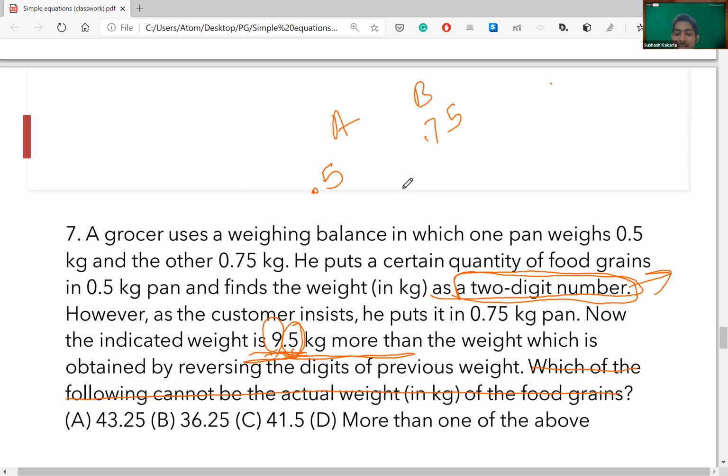And what is being asked in the final line? Which of the following cannot be the actual weight? A can be the actual weight, and B and C cannot be the actual weight because they do not satisfy my criteria of 0.25 in the fraction part and simultaneously a difference of 1 between the units and tens digits. So clearly B and C are wrong. Since we are being asked which are the wrong options, there are two options which are wrong, but option D says more than one, hence the right answer would be D. This part is clear? Any doubt?